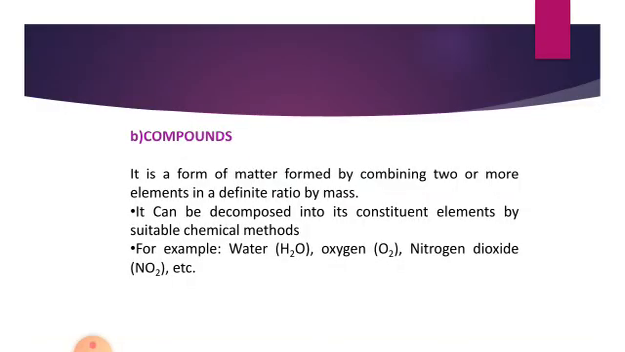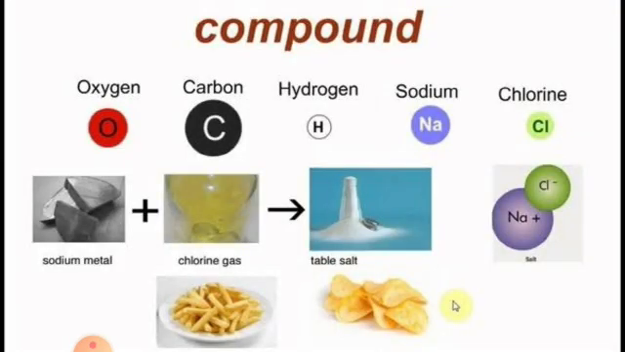What are compounds? A compound is a form of matter formed by combining two or more elements in a definite ratio by mass. It can be decomposed into its constituent elements by suitable chemical methods. For example, water, nitrogen dioxide, etc. Clear? These are the examples of compounds: oxygen, carbon, hydrogen, sodium, chlorine.